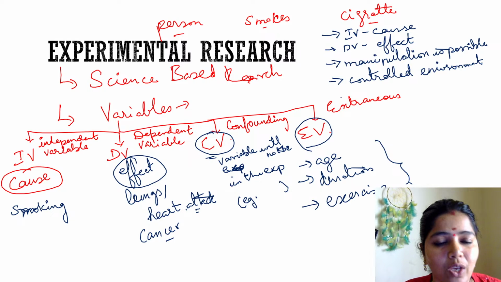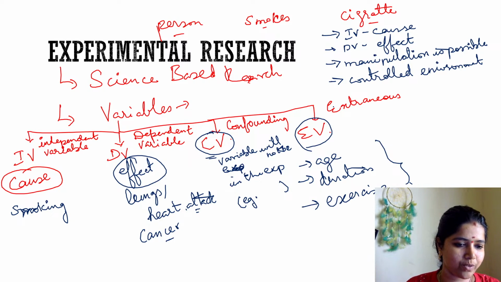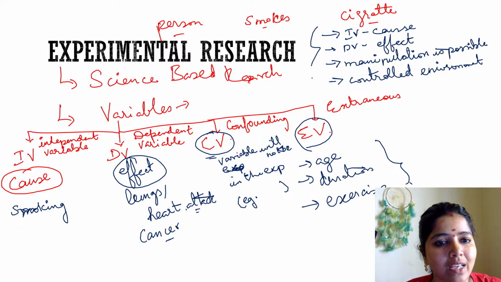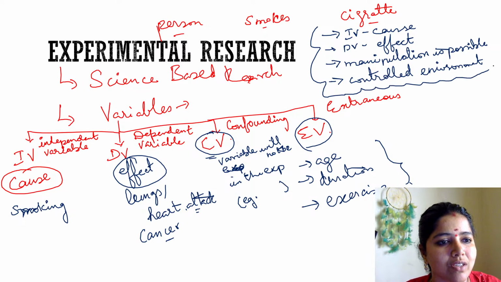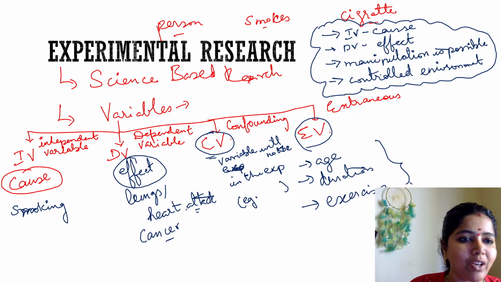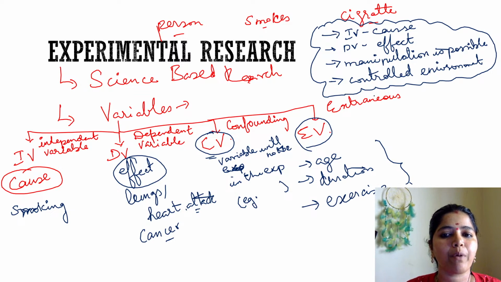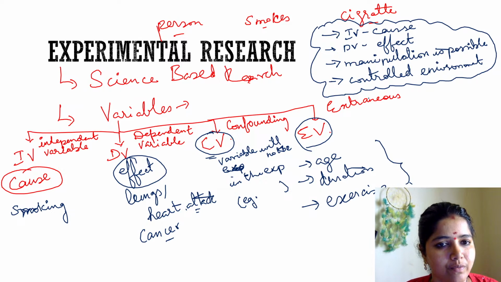These are the keywords that come under experimental research. Please note them down. Cause and effect, manipulation is possible, controlled environment are the basic important terms of experimental research.